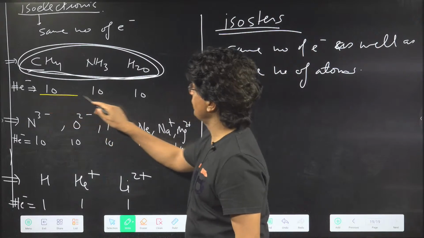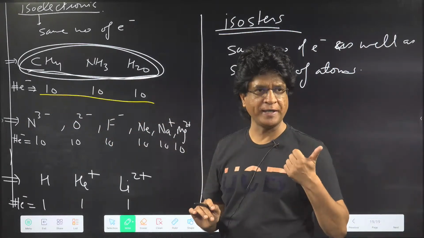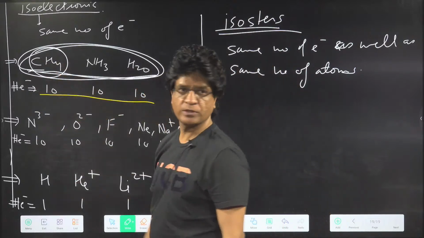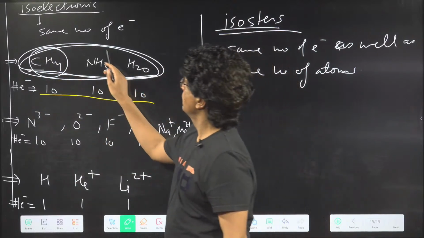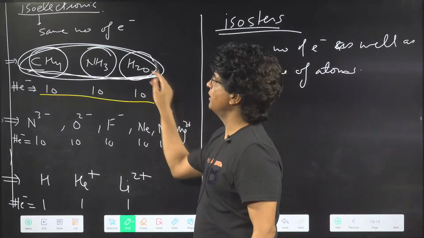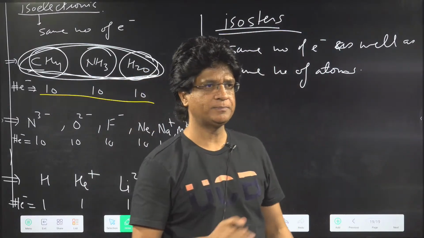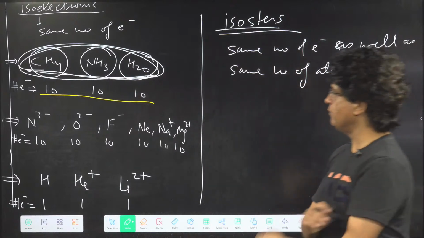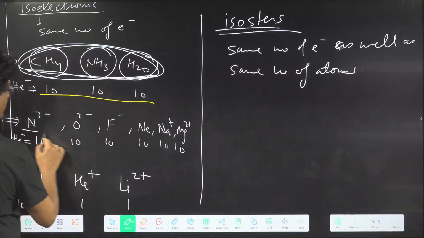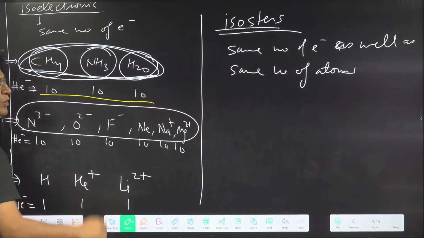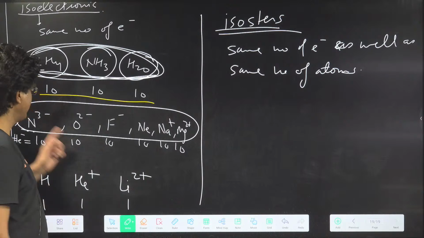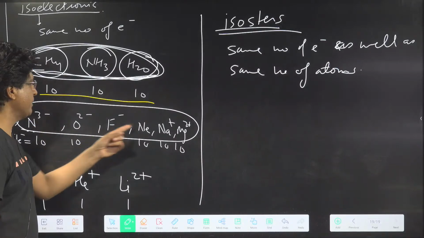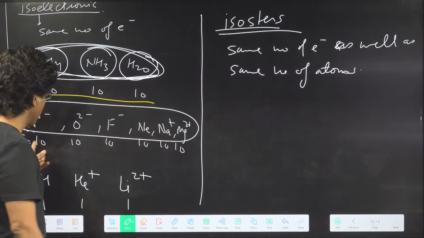See, here the number of electrons are the same. That is okay, one part is satisfied. But how about this one? We have got 5 atoms, carbon plus 4 hydrogen, 4 atoms and 3 atoms. They are not isosters. I'll tell you one thing. Are these isosters? Will this group be called a group of isosters? Yes. 1 atom each, and number of electrons 10.